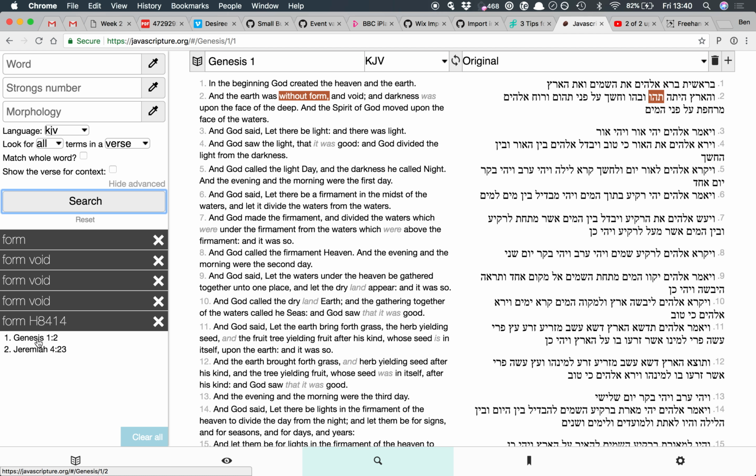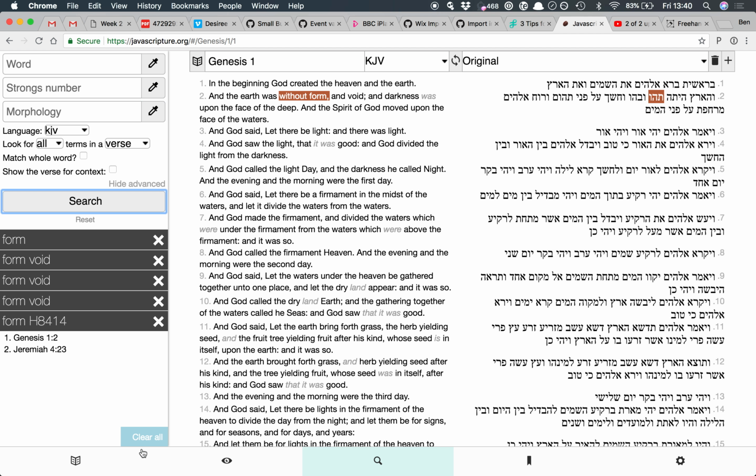And that will give us these two places, so this Strong's number is only translated form twice, it's usually translated other things. But that helps you to really narrow down your search if you want to know where a particular translation is or something like that.